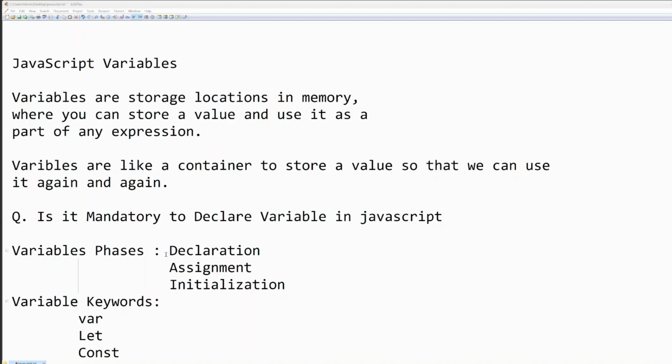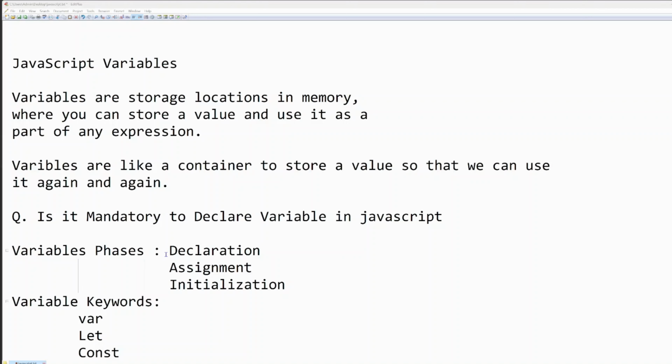So what is a JavaScript variable? Basically, variables are storage locations in memory where you can store a value and use it as a part of any expression. In simple words, we can say variables are like a container to store a value so that we can use it again and again in our program. So this is the definition.